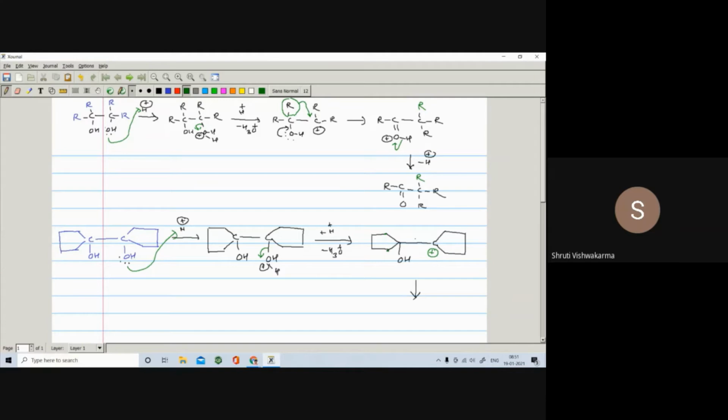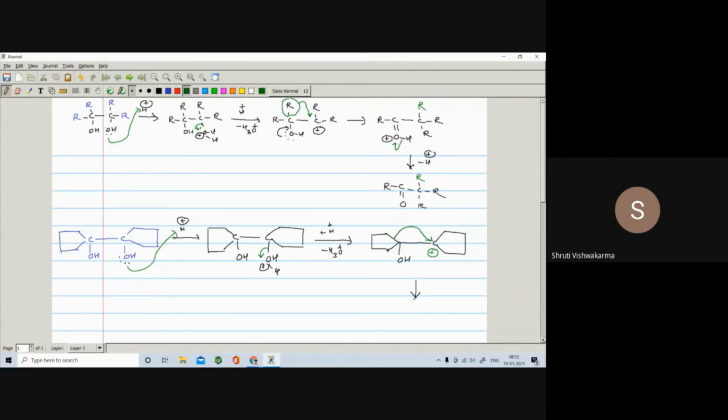It will open and attack this carbon. So we have to break this carbon-carbon bond and attack this C positive. Look, I'm writing this: you break this bond, open it, and it attacks this carbon.